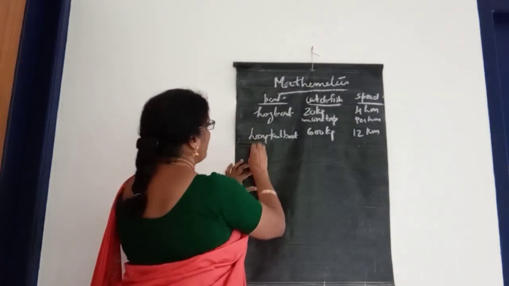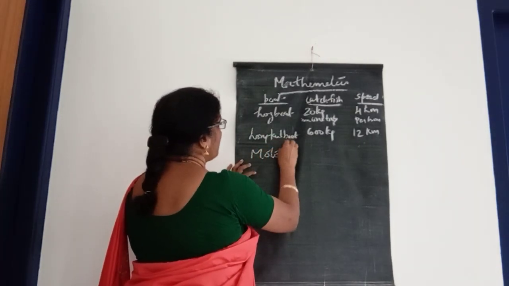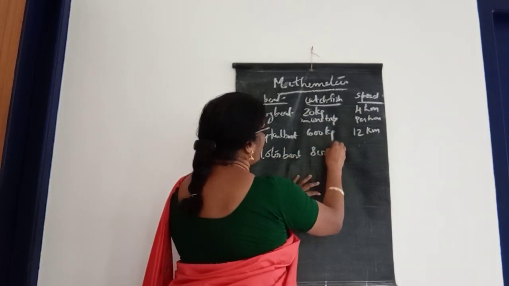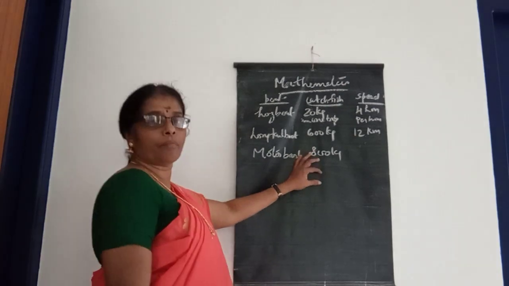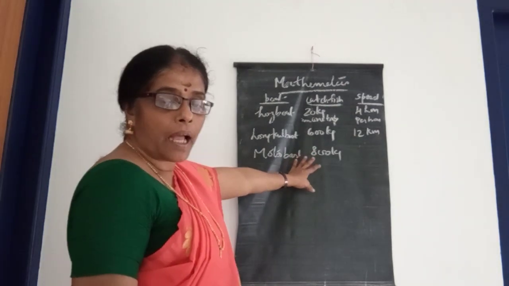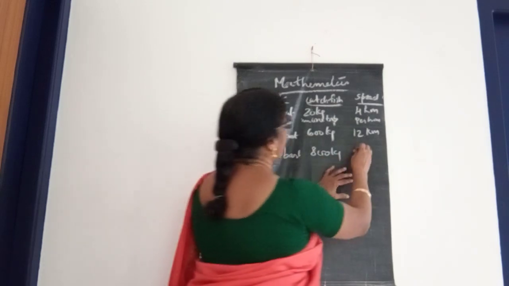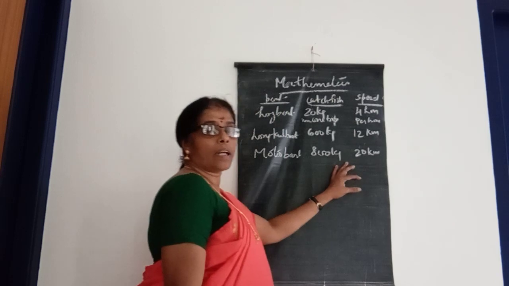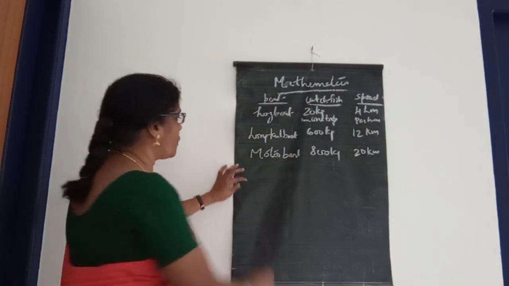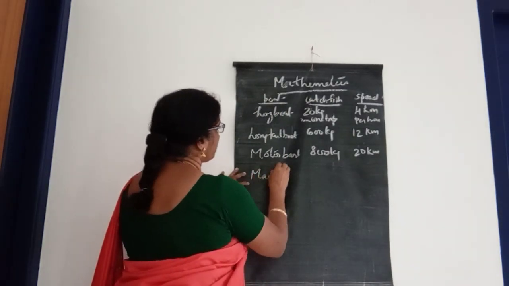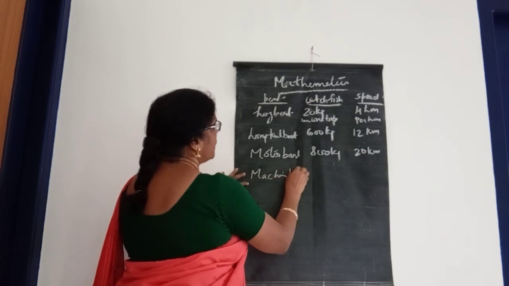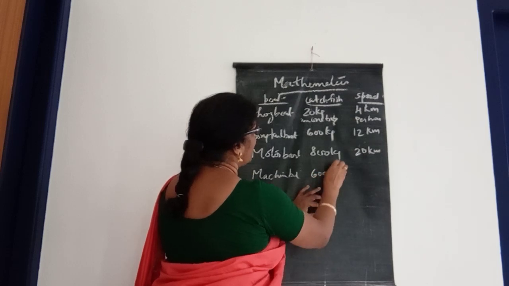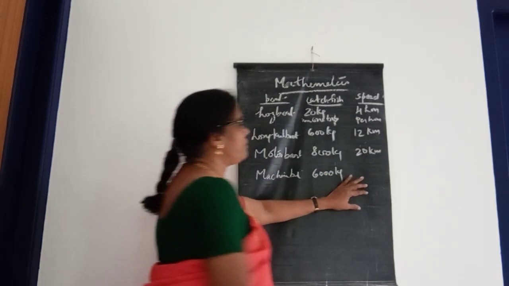The motor boat brings 800 kilograms of fish in one trip, and travels 20 kilometers in 1 hour. And one more boat, the machine boat. The machine boat catches 6,000 kilograms of fish in one trip, and the speed of that boat is 22 kilometers.